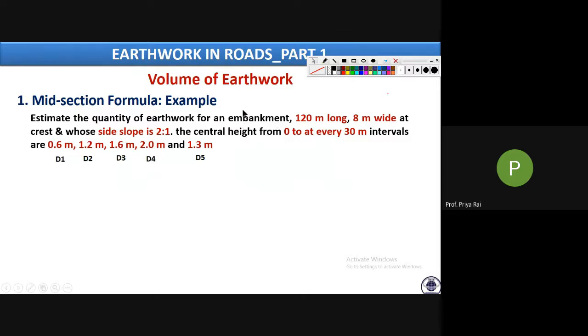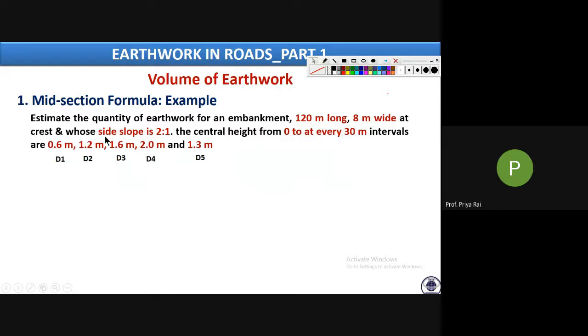Earthwork in filling or cutting? Filling. Okay, so estimate the quantity of earthwork in embankment, meaning in filling. What is the length of that embankment? 120 meter long. That means this is the length of the stretch of the roadway that we have to construct, 120 meter long, 8 meter wide at the crest.